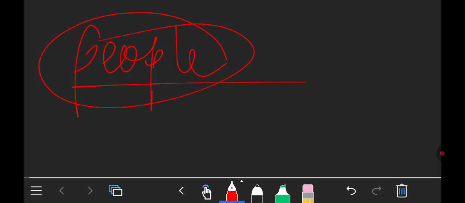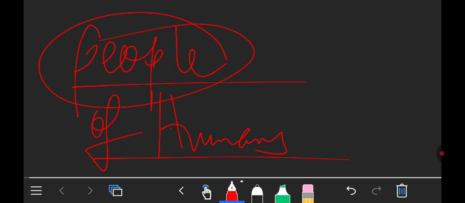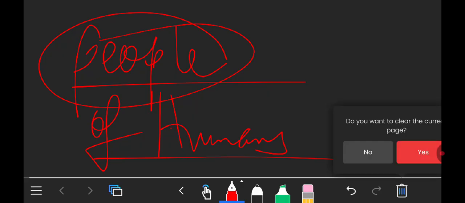When you're talking about population of animals, it should be just animals. When you're talking about population of humans, it should be the population of what? Of humans. When you're talking about population of birds, you must count the total number of birds and not other things. So that is what population is.